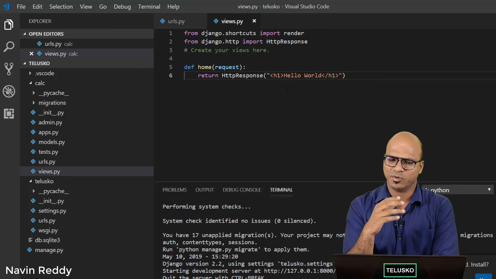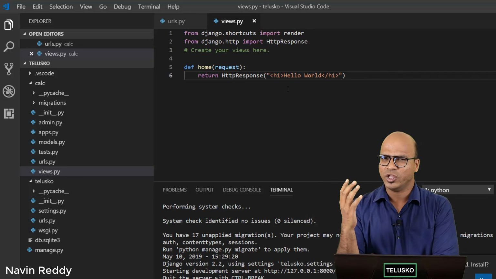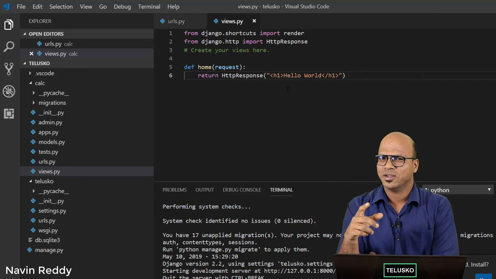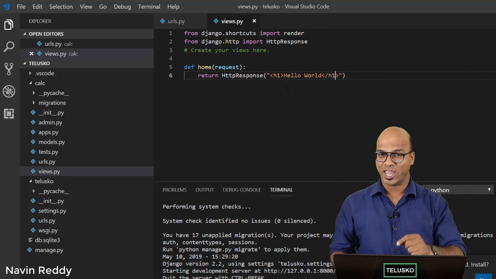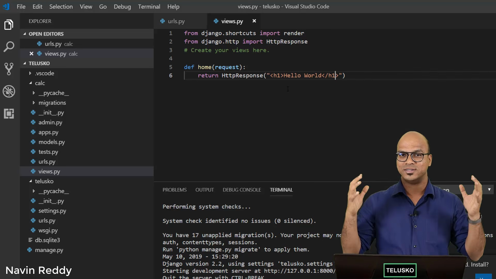But don't you think the moment you create a new HTML page, it will be a static page? Once you specify the content, we cannot change it. It will be static, right? We want to make it dynamic. And that's where in Django, we have this amazing concept called templates.